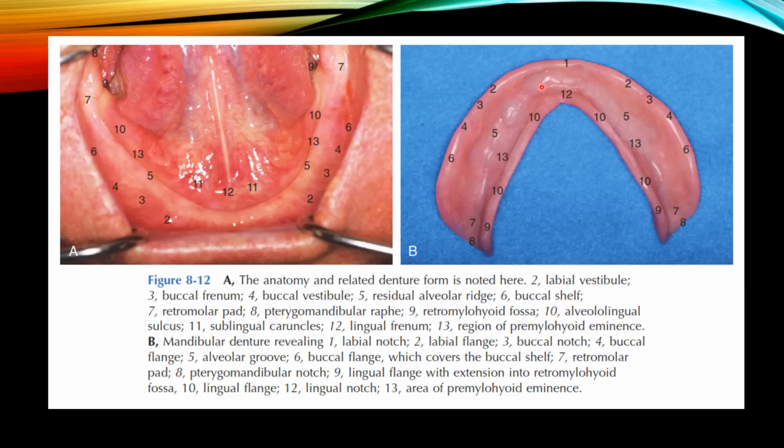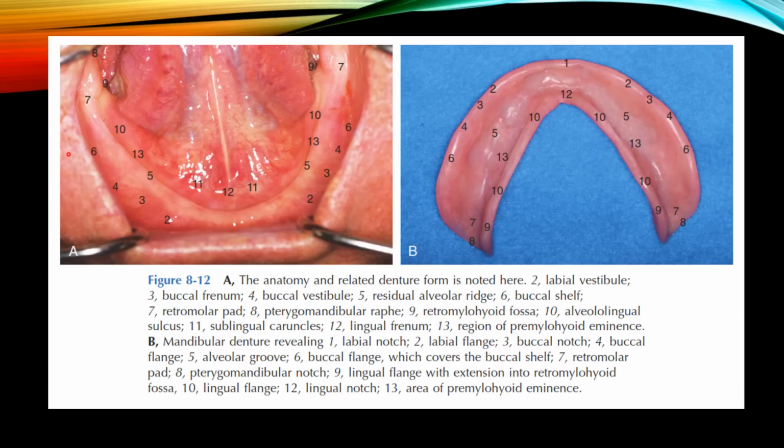Correspondingly, in the denture these are the labial flange, buccal notch and buccal flange. Number 5 is the residual alveolar ridge intraorally, and in the denture it is known as the alveolar groove. Then the buccal shelf, which in the denture is covered by the buccal flange.